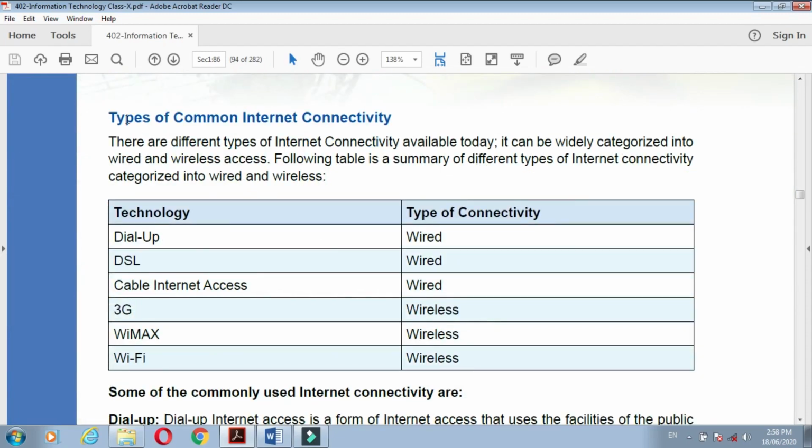Types of common internet connectivity. Which are the common internet connectivity types? There are different types of internet connectivity available today. They can be widely categorized into wired and wireless. Which are these? Dial-up is wired. DSL is also wired. Cable internet access is wired. 3G is wireless. WiMAX is wireless, and Wi-Fi is wireless. Dial-up, DSL, and cable internet access are the three wired, and three are wireless. So these are the six types of common internet connectivity.